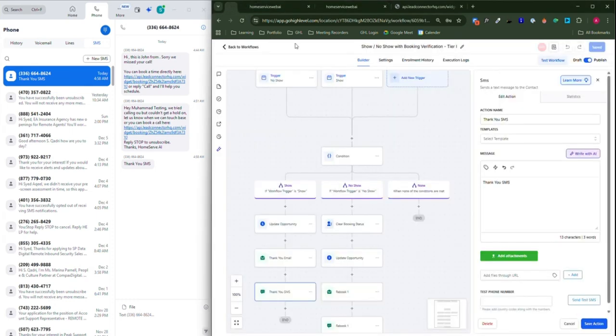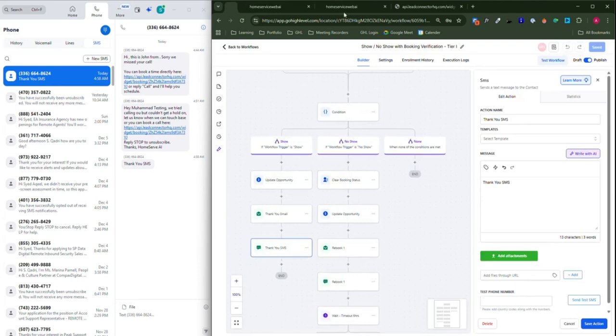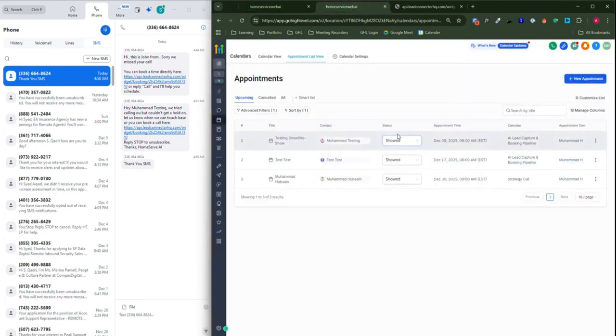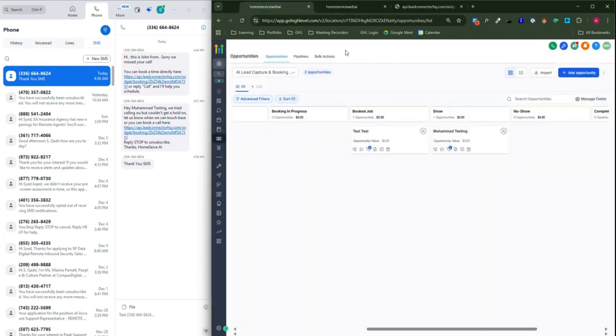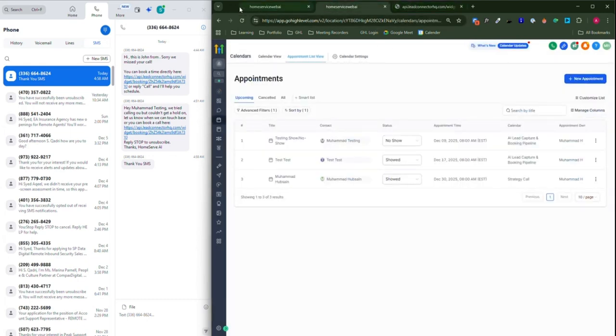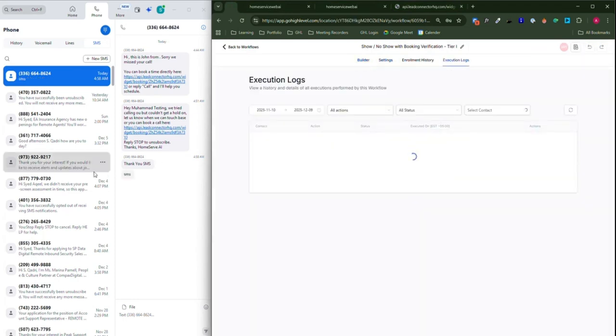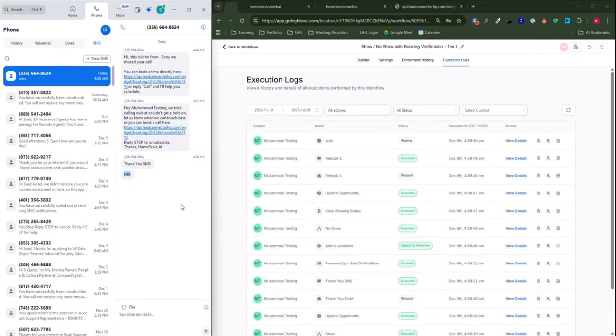But for other people that did not attend the call, we will get a rebook email. For example, over here, I change the status to no show, and in a few moments I will get the SMS to rebook the call.